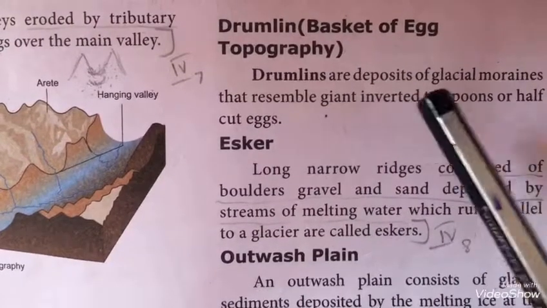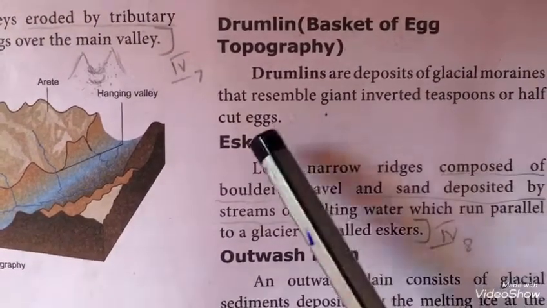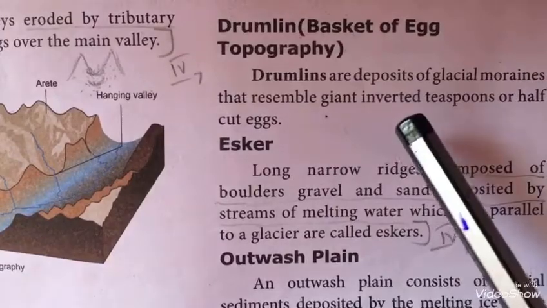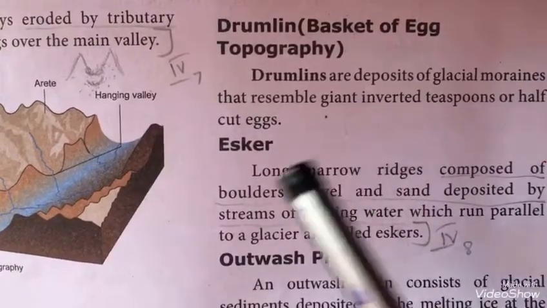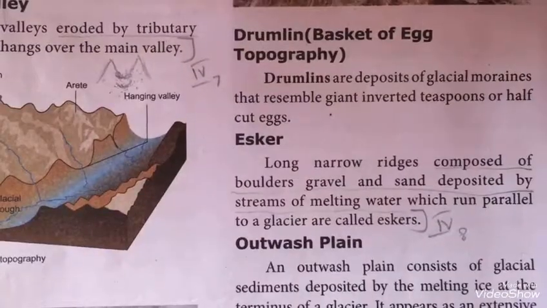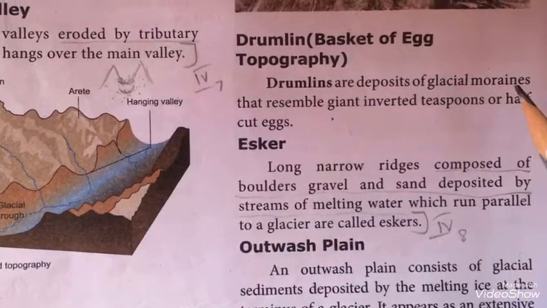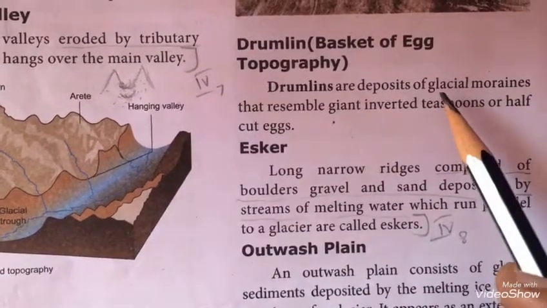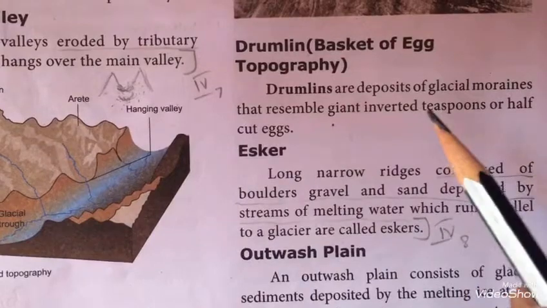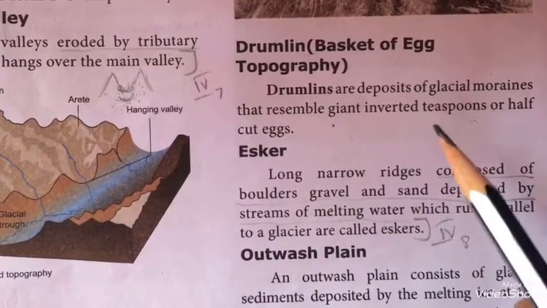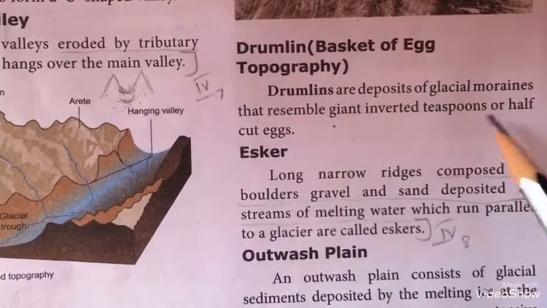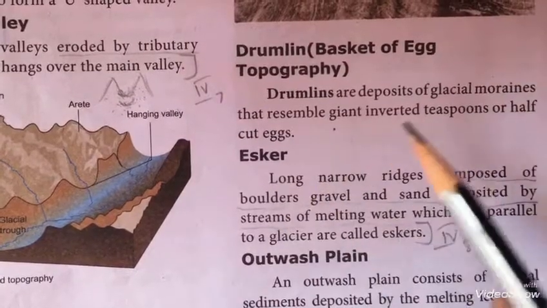Drumlin, basket of egg topography. Drumlins are deposits of glacial moraines that resemble giant inverted teaspoons or half-cut eggs. The glacial moraines are deposited in a place, and the structure of that deposit is similar to the structure of an inverted teaspoon or half-cut eggs.